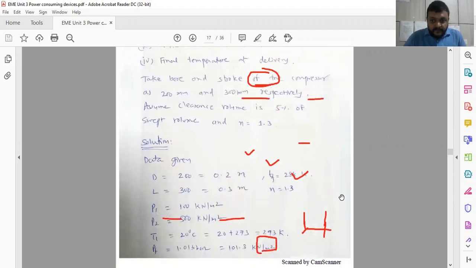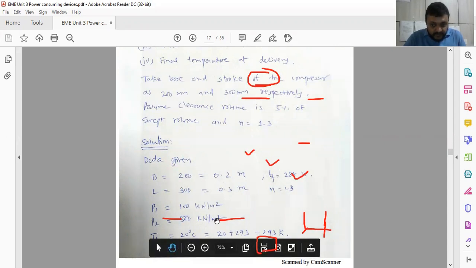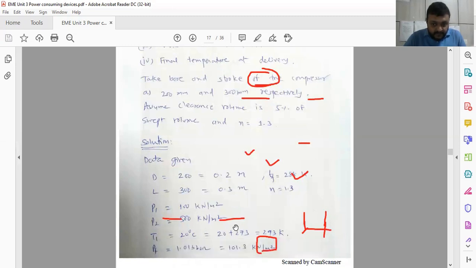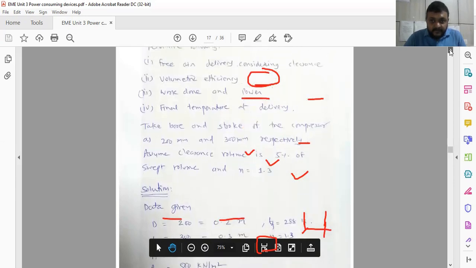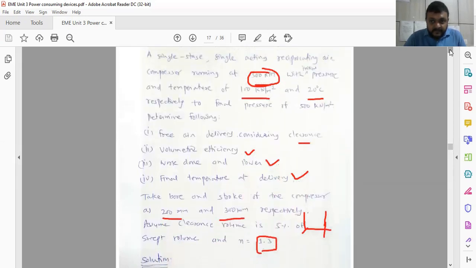Now we have listed the data given and are trying to convert it into a single unit. 200 mm is 0.2 meter length. The initial temperature T1 is given, P2 is also given, T1 is 293, and the final temperature is also given.